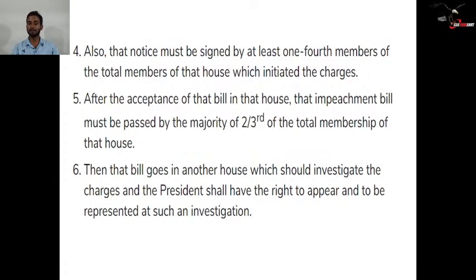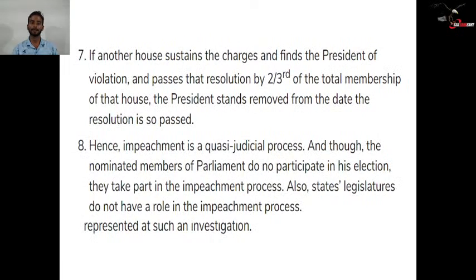After the acceptance of that bill in that house, the impeachment bill must be passed by a majority of 2/3 of the total membership of the house. Then that bill goes to another house, which should investigate the charges, and the president shall have the right to appear and be represented at such an investigation. So whenever this investigation is going on, the president has the right to come and be part of that discussion.